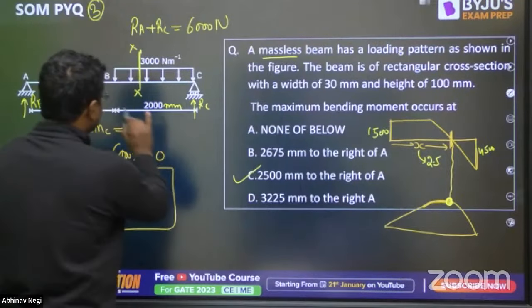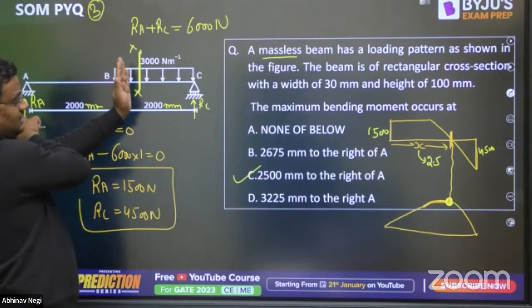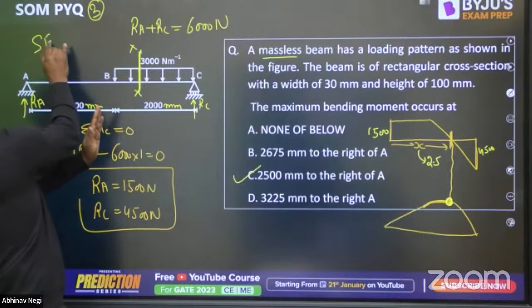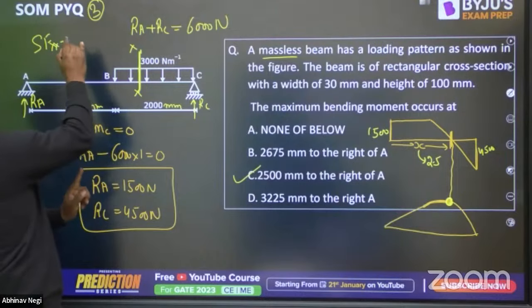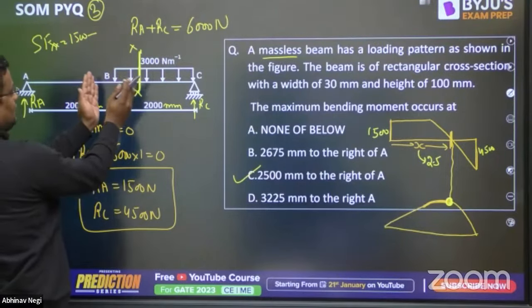Okay, so you can just write the shear force equation, put a section here. Let me tell you, from here it will be a shear force at xx. Shear force at xx, that is RA, कहाँ गया? 1500. 1500 minus this value. So this value will be how much?